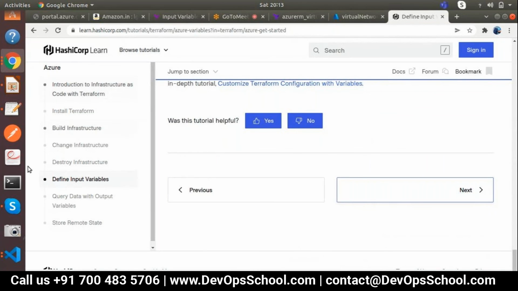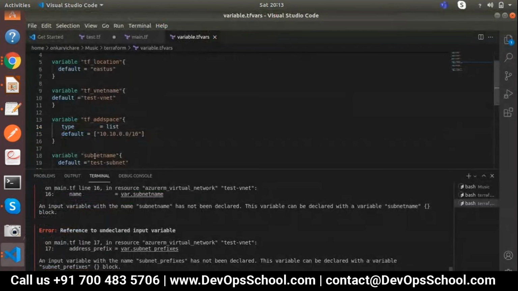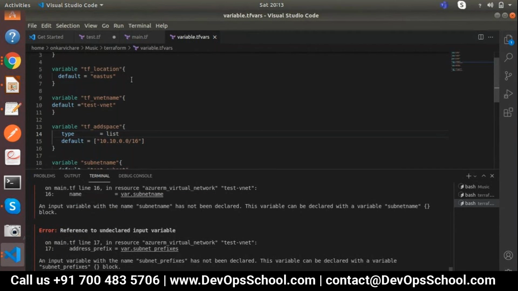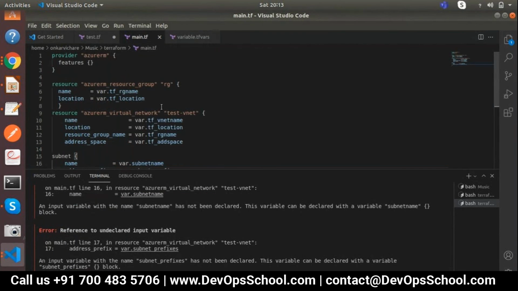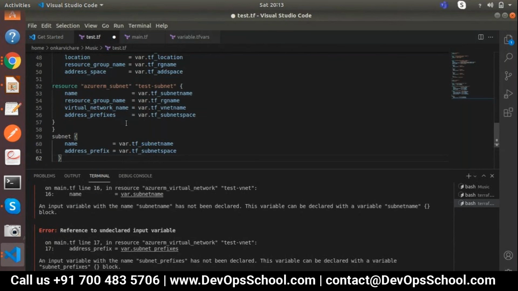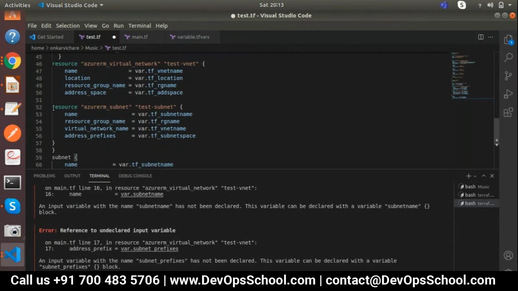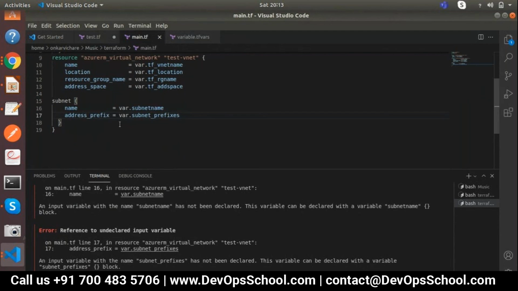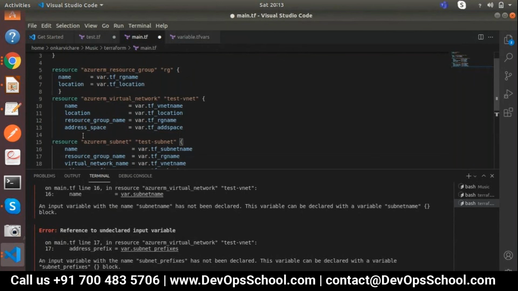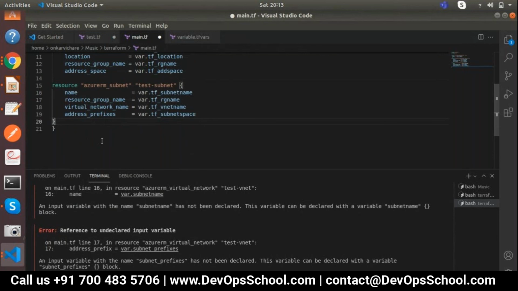Okay, let me design the complete module step by step. Variable name. We have called out VM archive locations. Let me remove. They created the subnet and then the subnet they have designed, or no. Just one minute. Let me design it, then I'll explain to you.